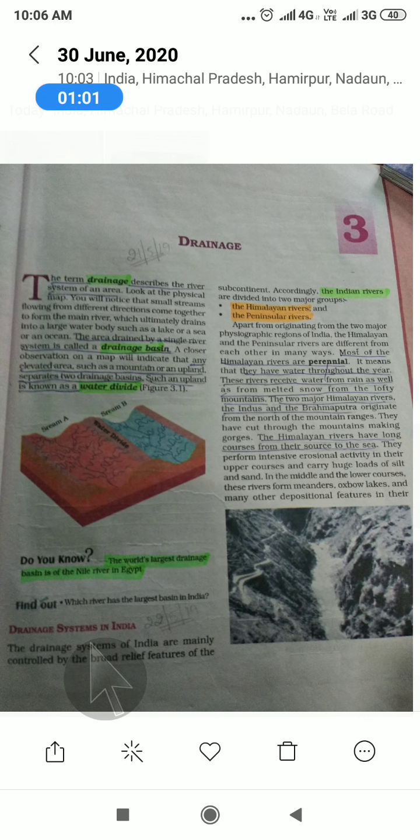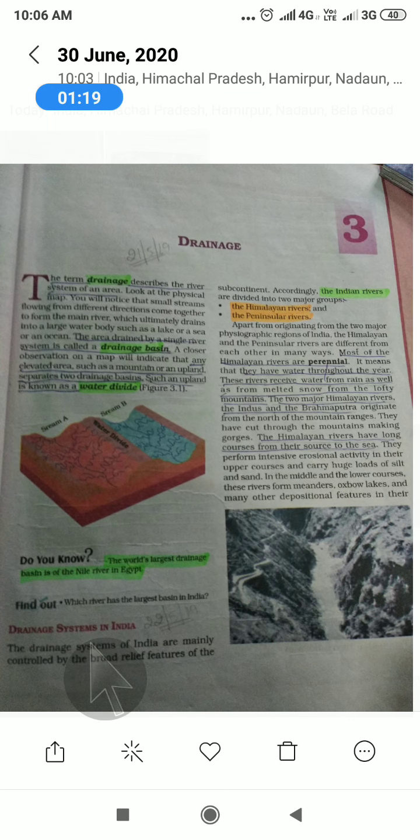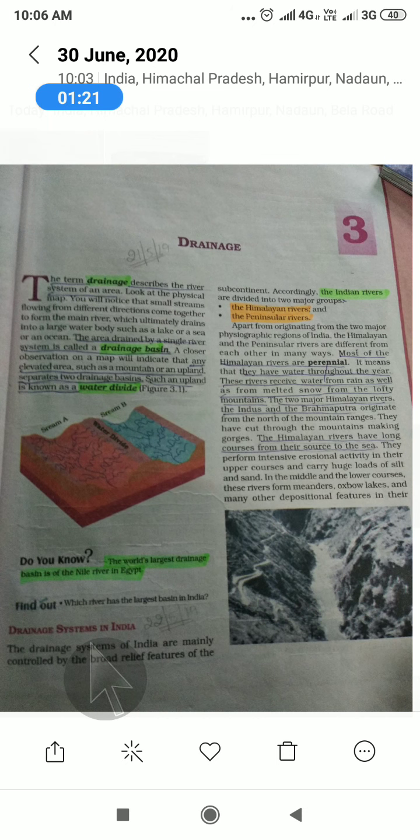And what is a water divide is their question. Okay, one question is there also. The world's largest drainage basin is the Nile River in Egypt. Egypt is lying in North Africa. Okay. And which river has the largest basin in India? You find out. You tell me later on.